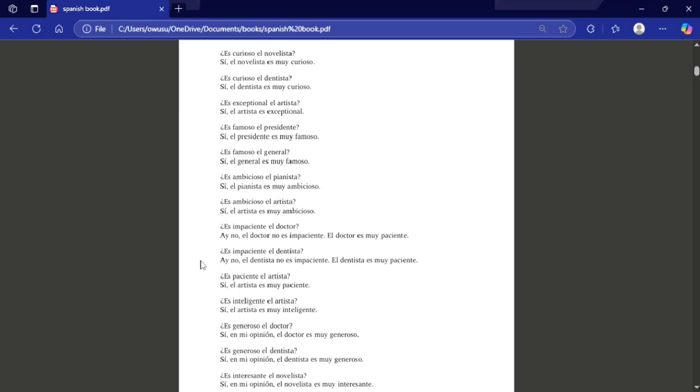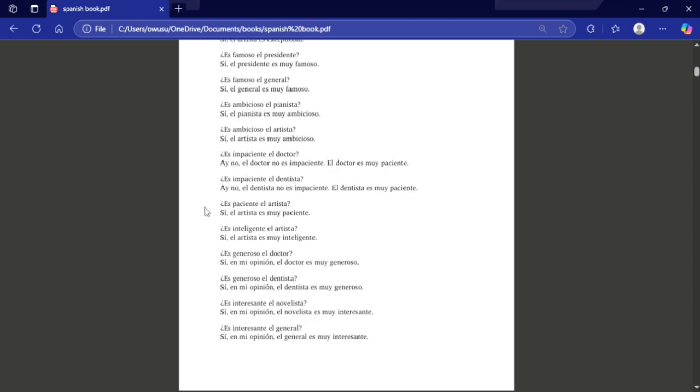¿Es impaciente el dentista? Is the dentist impatient? Ay, no, el dentista no es impaciente. El dentista es muy paciente. Oh no, the dentist is not impatient. The dentist is very patient. ¿Es paciente el artista? Is the artist patient? Sí, el artista es muy paciente. Yes, the artist is very patient.